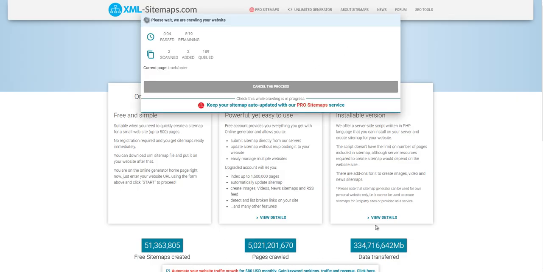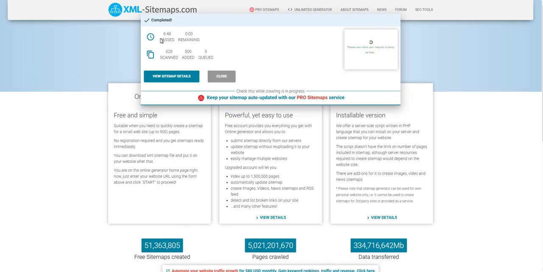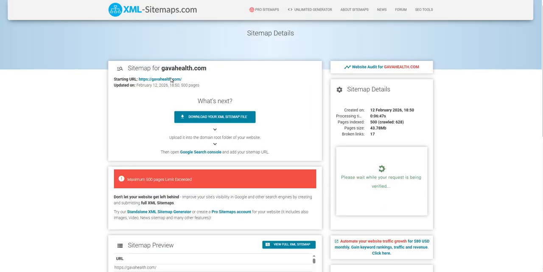So it's going to take some time scanning this. So I'm just going to pause the recording. All right, so now the scan is completed. And what we're going to do is click on view sitemap details.